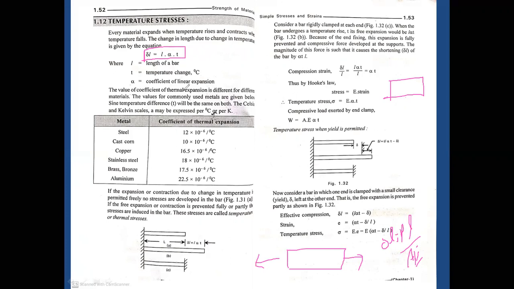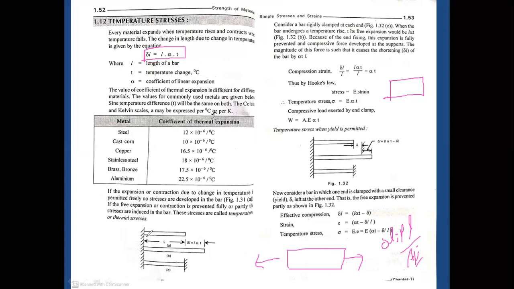For example, for steel, the coefficient of thermal expansion alpha is equal to 12 into 10 to the power of minus 6 per degree centigrade. In the case of cast iron, the value will be 10 into 10 to the power of minus 6. So depending upon the material, the coefficient of expansion also varies. If the expansion or contraction due to change in temperature is permitted freely, no stresses are developed within the bar.